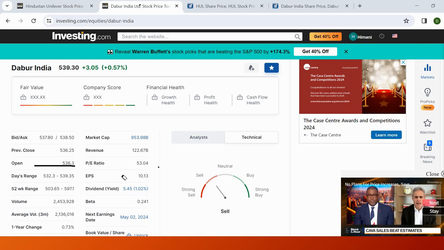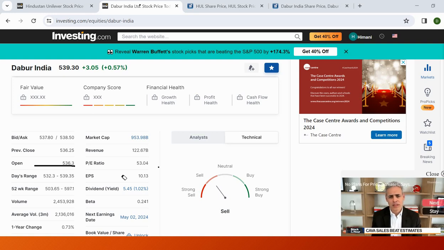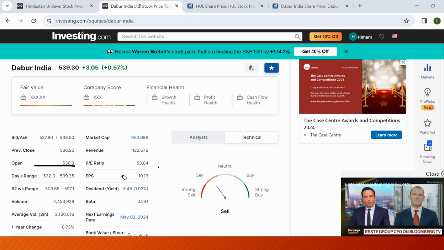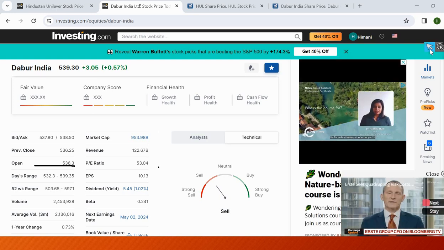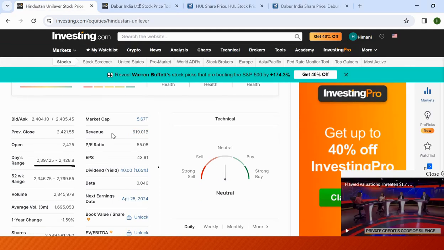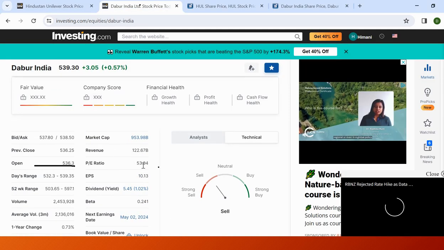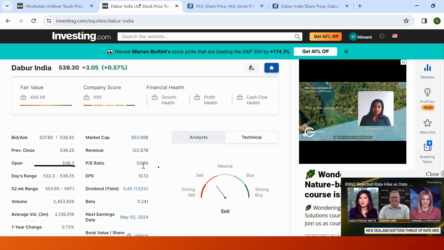Now how are we going to judge whether I should invest in company A or company B? You can compare the two different companies to see whether the P ratio is more or not. For Hindustan Unilever, the P ratio is 55 times, and in Dabur the P ratio is 53.53 times. So it's near about the same because both are FMCG companies.